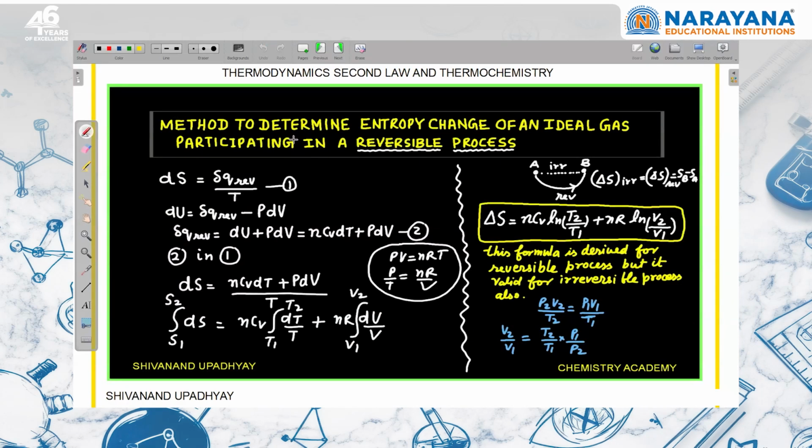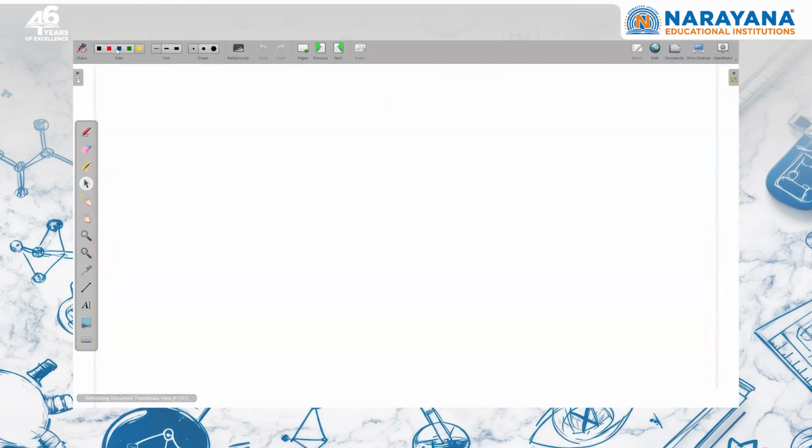Now we are discussing the method of determination of entropy change for an ideal gas participating in any process. यहाँ पे first we have taken the process reversible, but what I am deriving is valid for irreversible process also. So I am saying that I am moving from A to B, right? Either I move from A to B irreversibly or I can move through a reversible process. Entropy is a state variable, so I can say that the entropy change in the irreversible path is equal to the entropy change in the reversible path, and that is equal to entropy final minus entropy initial.